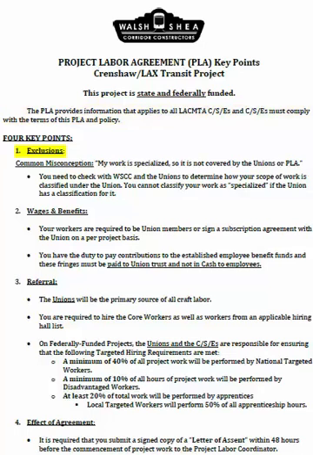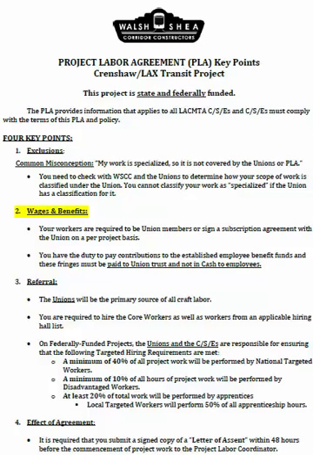The first key point is that you understand who is excluded from the PLA. It is a common misconception that a CSE thinks his or her work is specialized and therefore excluded from the PLA requirements. In most cases, this is not true. You should check with Walsh-Shea corridor constructors and the unions to determine how your scope of work is classified under the union. You cannot classify your work as specialized if the union has a classification for it. Exclusions are detailed in Article 2 of the PLA in Section 2.4. Please refer to this section for more detail.